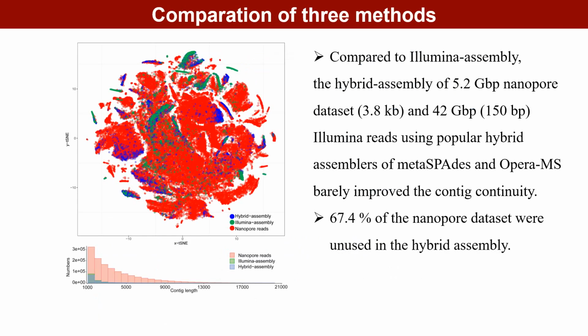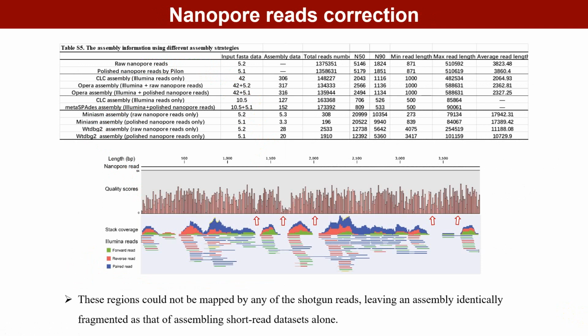For metagenomic datasets, neither assembly of nanopore reads alone nor hybrid assembly of nanopore reads with high-quality Illumina short reads could work well. In hybrid assembly, 67.4% of the nanopore data were unused. This is mainly because the randomly distributed low-quality regions on nanopore reads were virtually all cut open by the assembly algorithm, because these regions could not be mapped by any of the Illumina short reads.